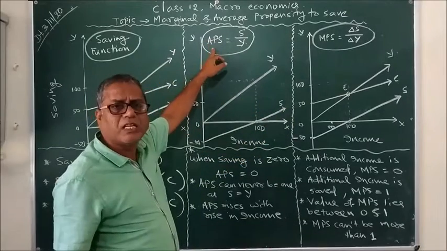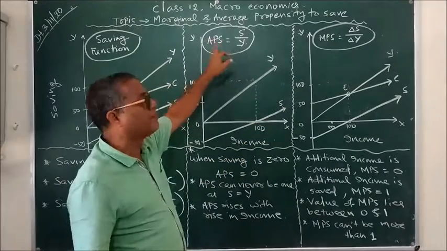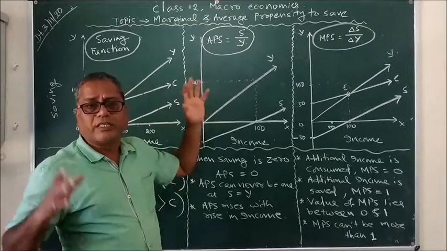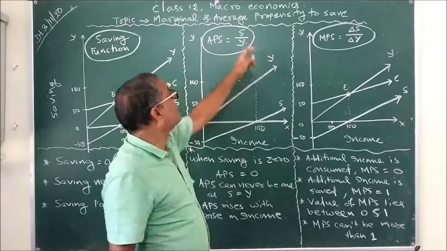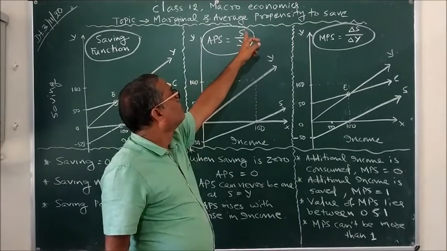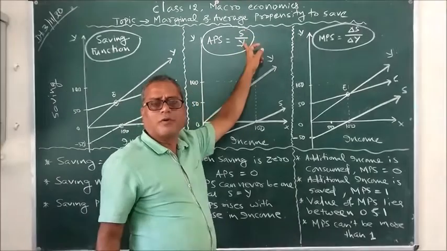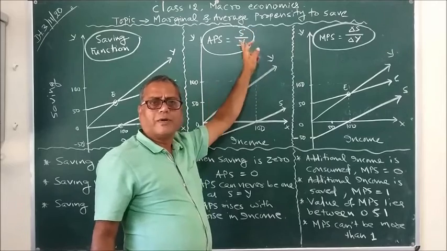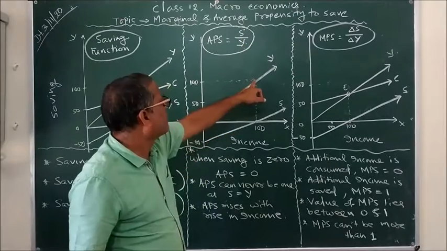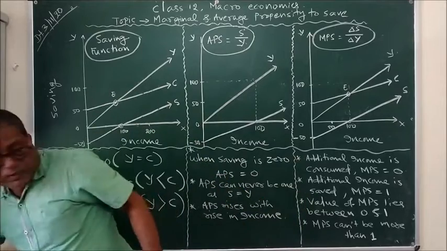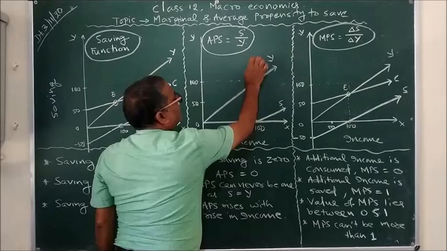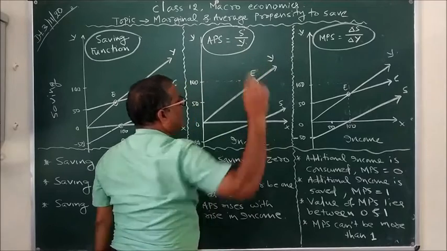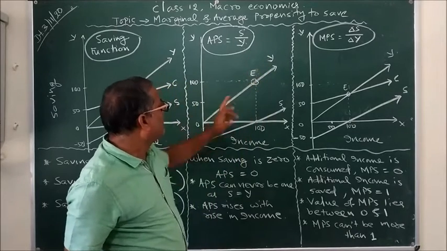So, what is APS, average propensity to save? The formula is: average propensity to save at any point of income is equal to saving upon income. So, at any point, for example, this is the break-even point, that's why E. At point E, what is saving?